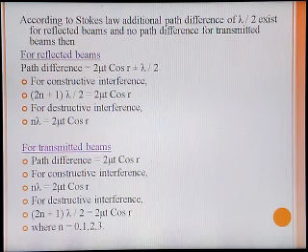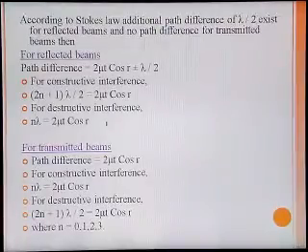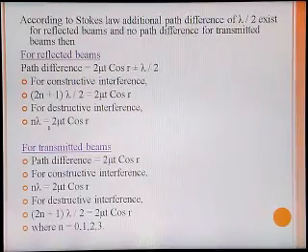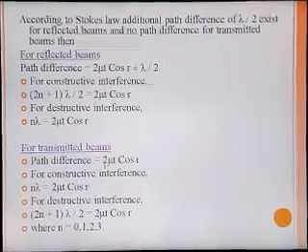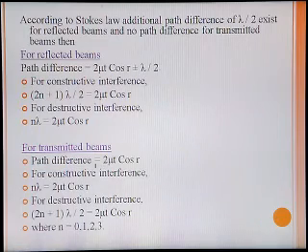For destructive interference, this path difference is to be equated to (2n ± 1) lambda by 2, and a modification for destructive interference in case of thin film for reflected beams is 2 mu t cos r equal to n lambda. Further, in case of transmitted beams, path difference is 0. Therefore, the 2 mu t cos r is the resultant path difference.